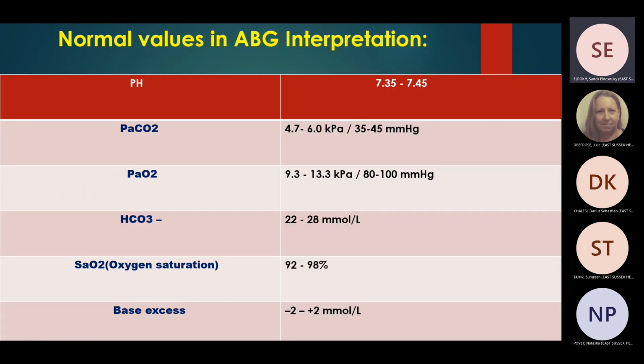We have to be aware of the normal values of ABG, and of course to be written in the ABG script. So PCO2 will be from 4.7 to 6 kPa or 35 to 45 mmHg. PO2 will be from 9.3 to 13.3 kPa or 80 to 100. Bicarb should be between 21 to 28, and O2 saturation should be between 92 and 98%, and base excess should be between -2 to plus 2 millimole per liter. These are the normal values of ABG.